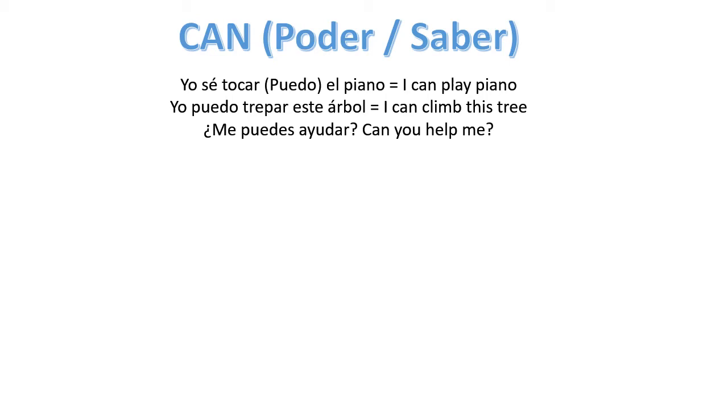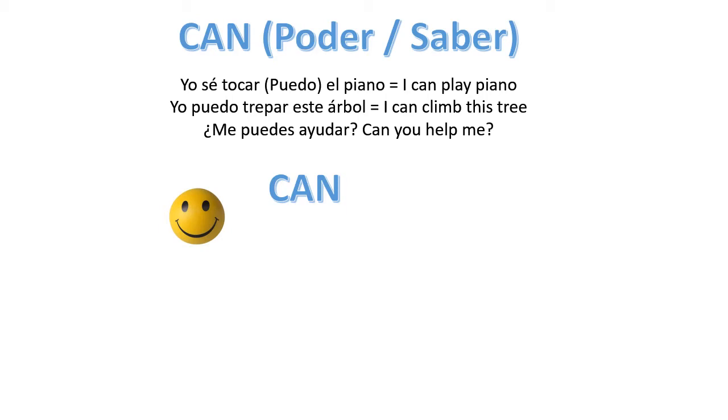Yo sé tocar el piano. Yo puedo tocar el piano. So it's very easy to say that idea in English. I can play piano. Yo puedo trepar este árbol. I can climb this tree. ¿Me puedes ayudar? Can you help me? So it's quite easy to follow this structure.